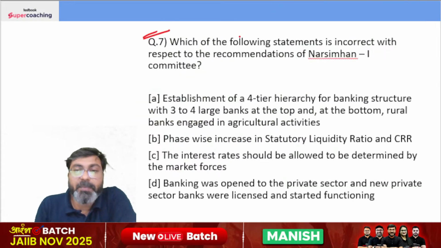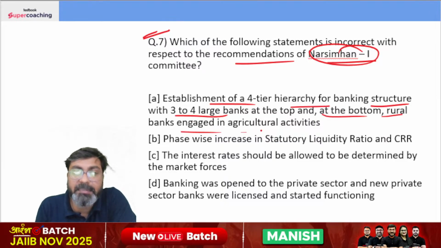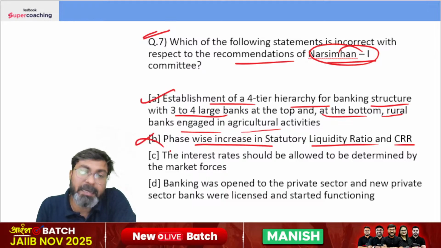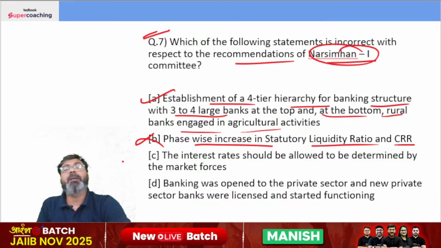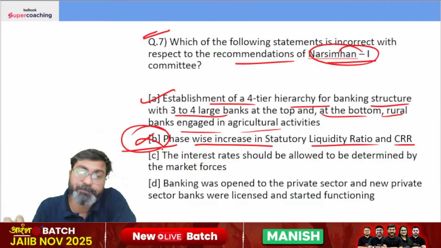Which of the following statements is incorrect with respect to recommendations of Narasimhan 1 committee? Incorrect statement बताना है. Establishment of 4-tier hierarchy for banking structure with 3 to 4 large banks at the top and at the bottom, rural banks engaged in agricultural activities. This was one of the recommendations. Phase-wise increase in SLR and CRR. No, this is incorrect because the Narasimhan committee recommended the phase-wise decrease in SLR and CRR. So the right answer will be option B.